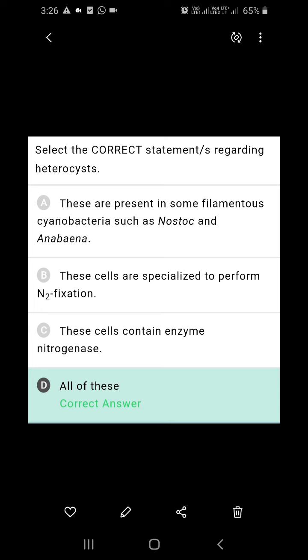So all the above are correct statements regarding the heterocysts. The heterocyst is the specialized cell responsible for nitrogen fixation in cyanobacteria, and this is the logic behind the usage of cyanobacteria as biofertilizers.